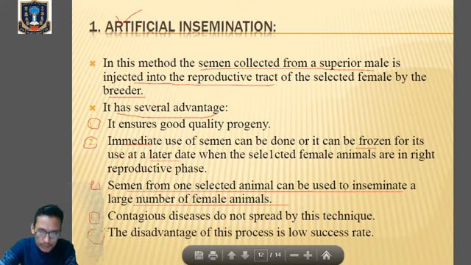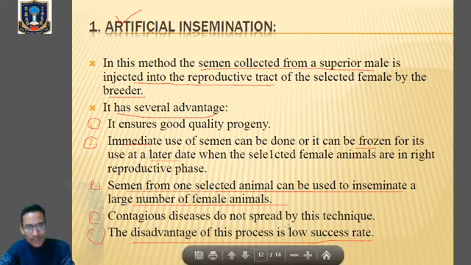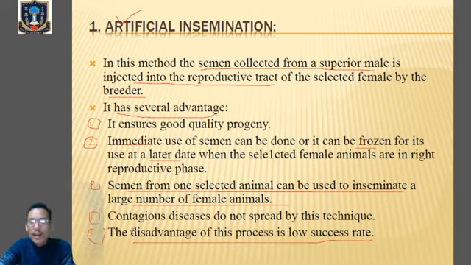The disadvantage of this process is that it has a low success rate. Clear? And note this one. The disadvantage of AI, artificial insemination, is that it has a very low success rate. So go through the advantages and the disadvantages of artificial insemination.